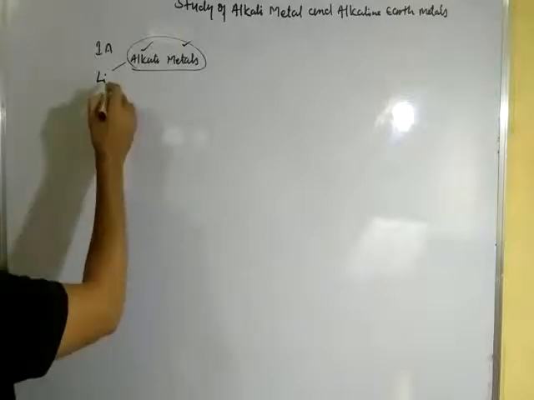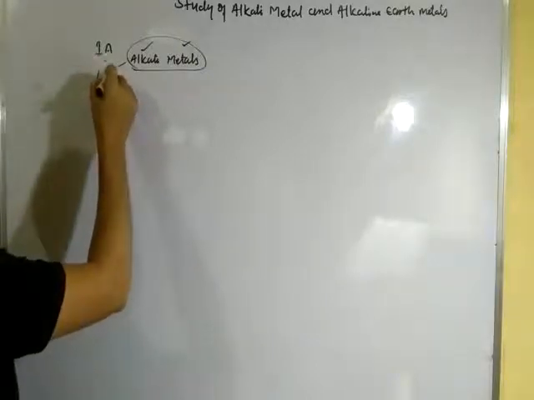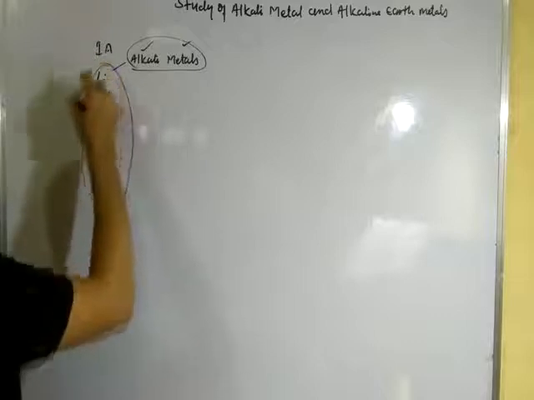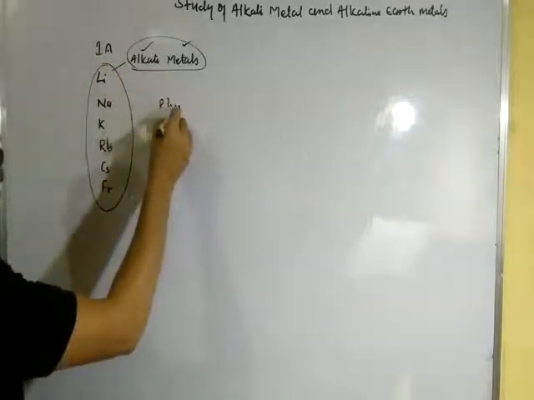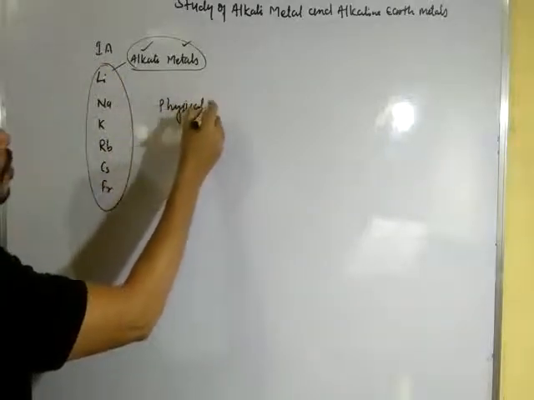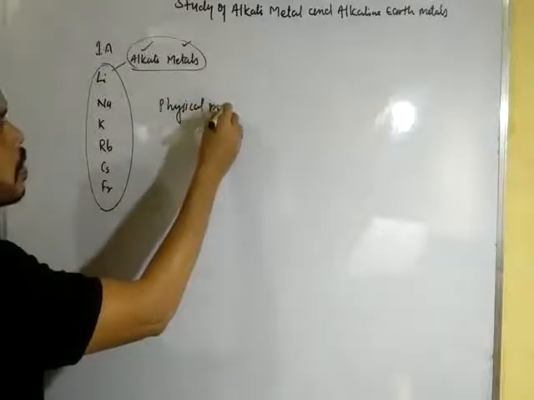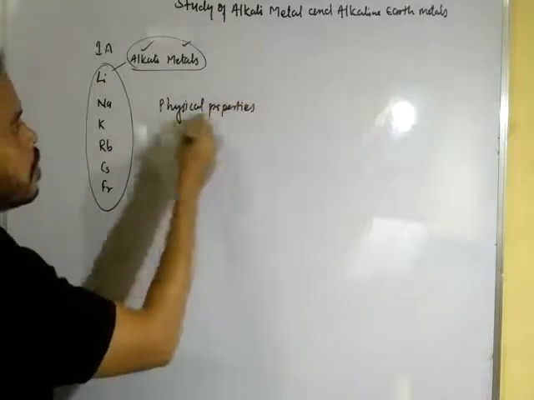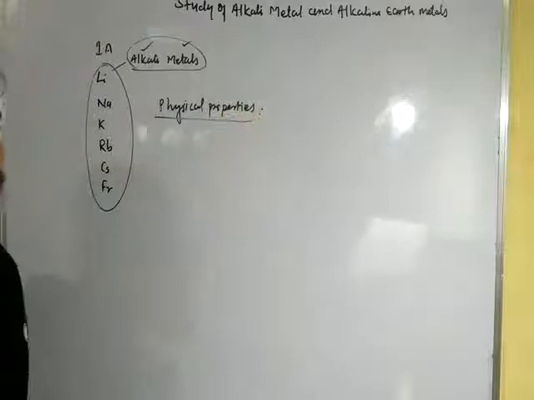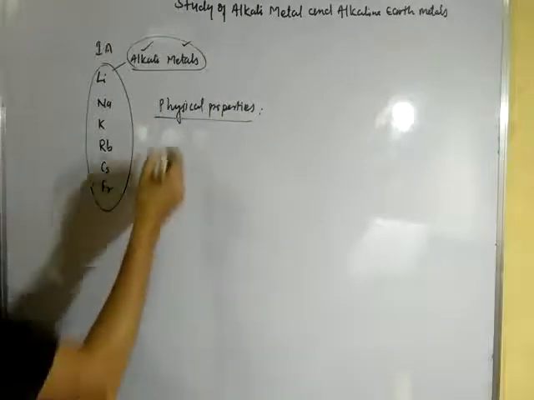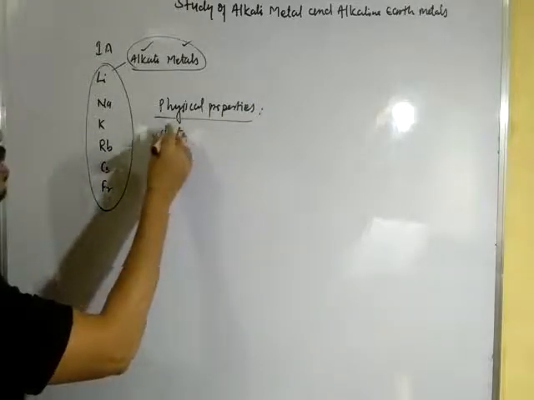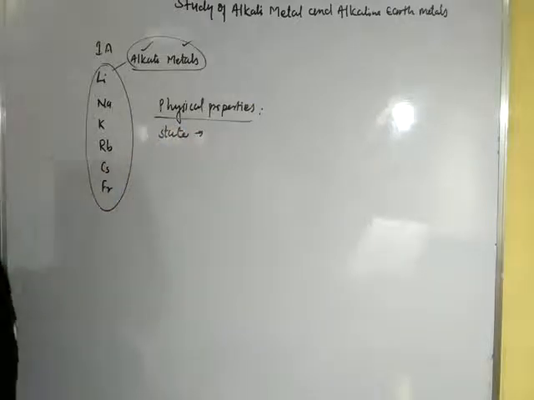So first of all, for these elements, I am going to discuss physical properties. In physical properties, first is state. What is the state?